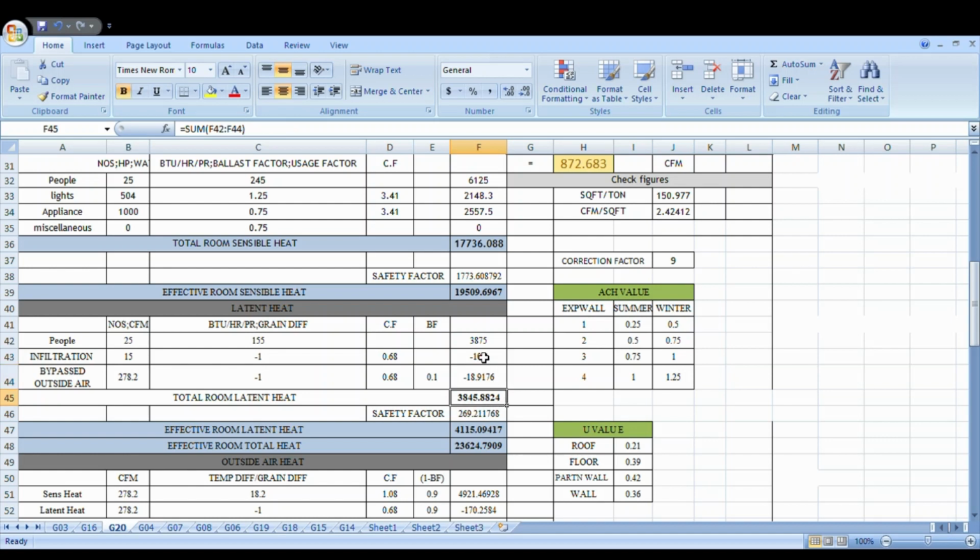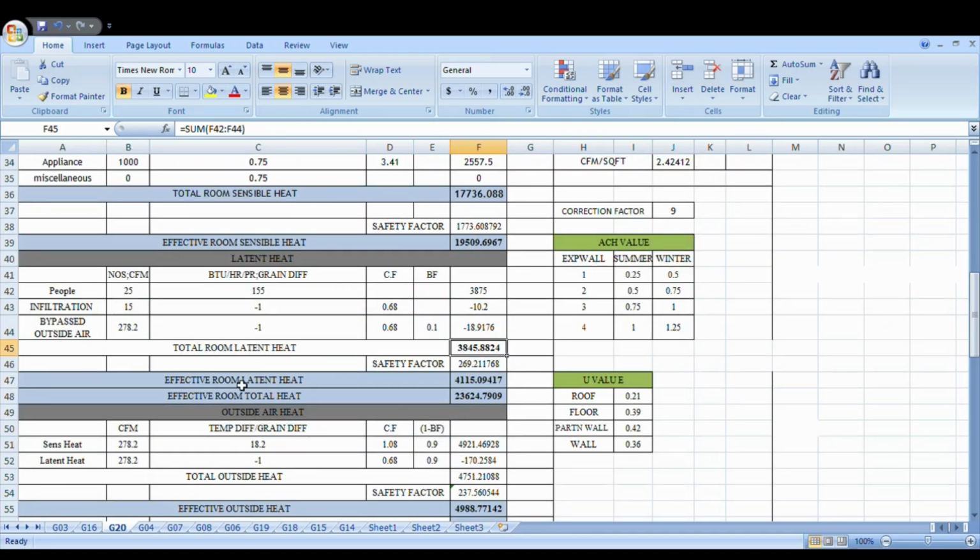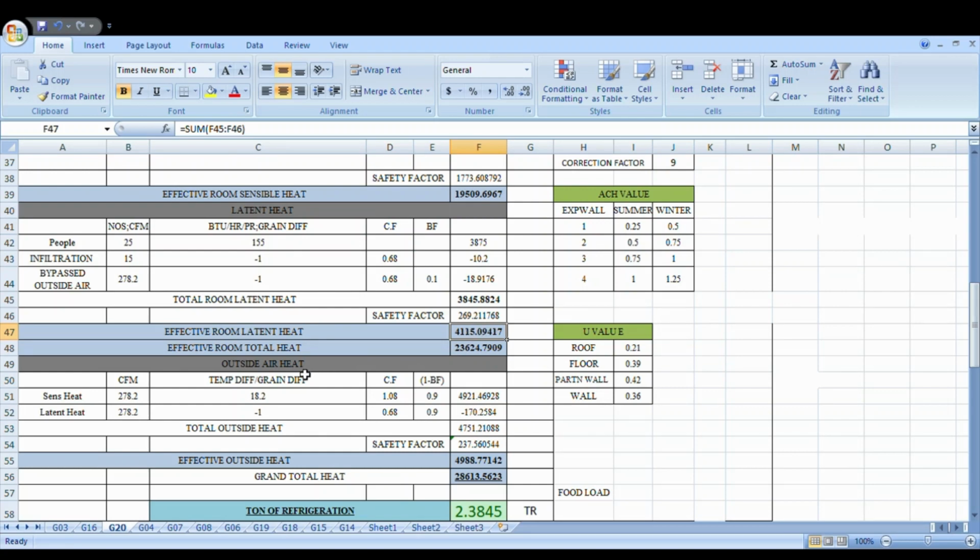Okay, and the effective latent heat is 4115.09417. These safety values you will get automatically from the E20 sheet. Okay, and the effective total heat is 23624.7809. Okay guys, this one is finished.